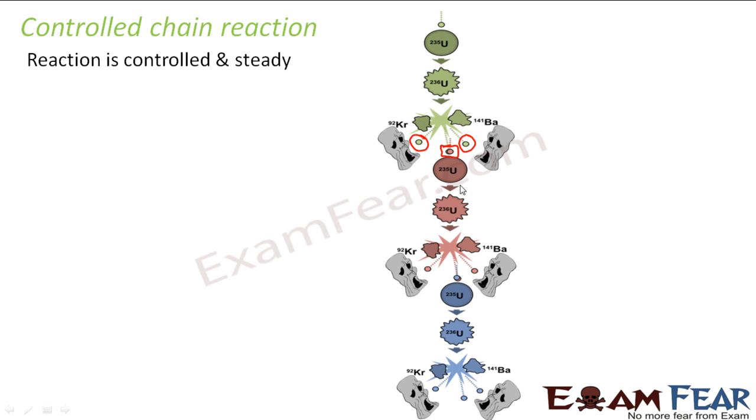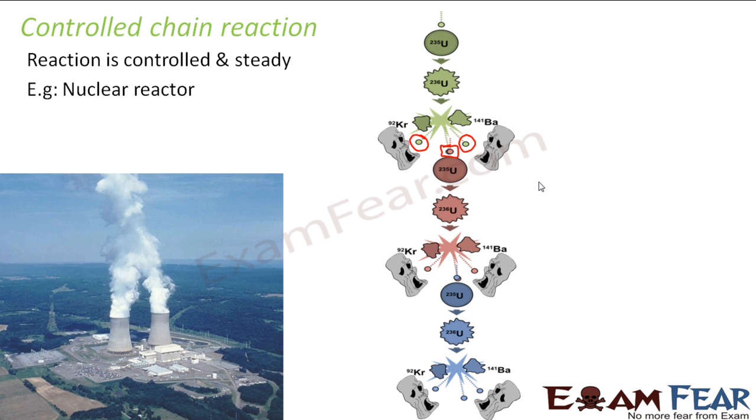Sometimes 2 neutrons are also allowed to hit the next target. In that case the energy released will be a little more than this, but at least it will be lesser than the uncontrolled chain reaction, right? One good example of this is a nuclear reactor. A nuclear reactor is an arrangement where nuclear energy is used for generation of electricity, and it has become a very important thing in today's world where we are facing so much of an energy crisis. So this can become a very good source of energy. A nuclear reactor is an example of a controlled chain reaction or a controlled nuclear fission.